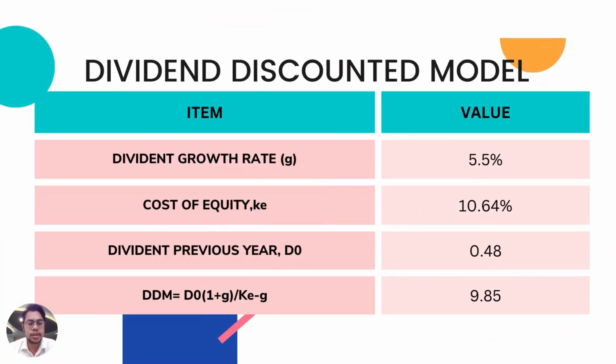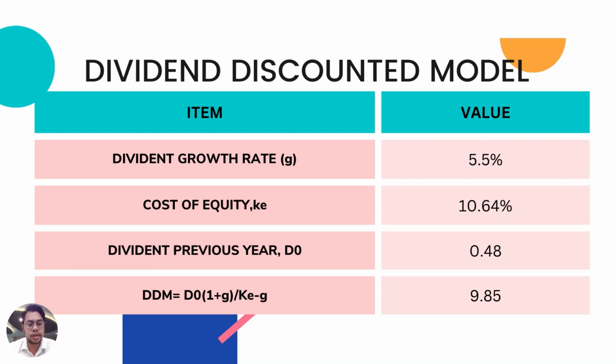For the dividend discounted model, from Nike's financial performance, the dividend growth rate is 5.5%. The cost of equity we got from the CAPM model is 10.64%, and the previous year's dividend is 0.48.